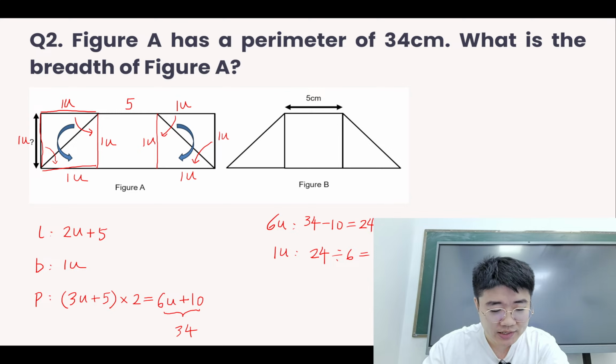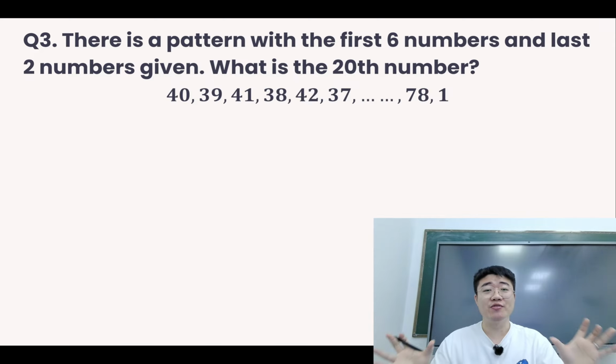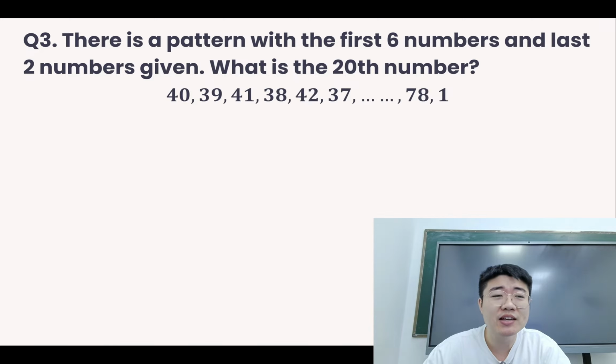That's for the second question. Then let's move on to question 3. Now there is a pattern with the first 6 numbers and the last 2 numbers given. You want to find the 20th number here. So looking at these numbers, well, we must find the pattern.